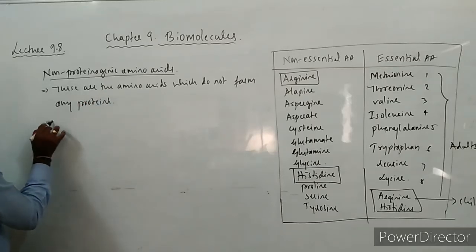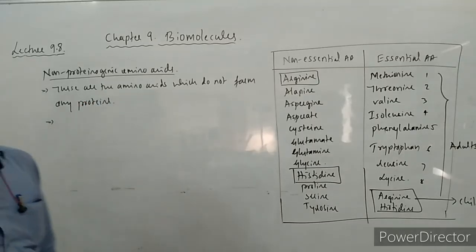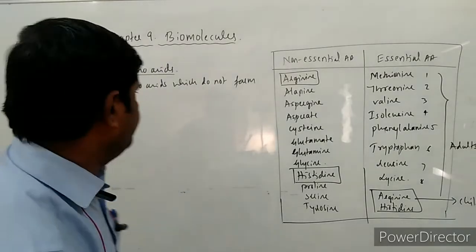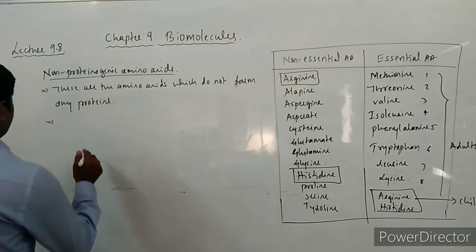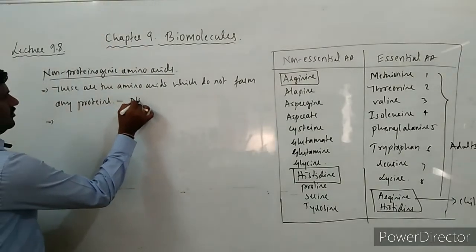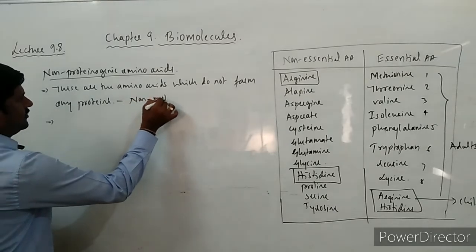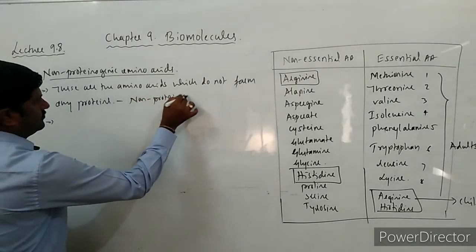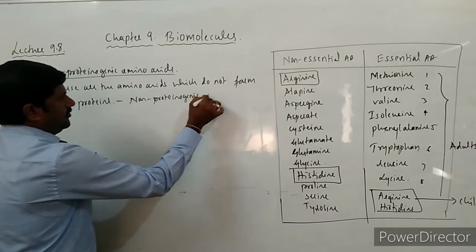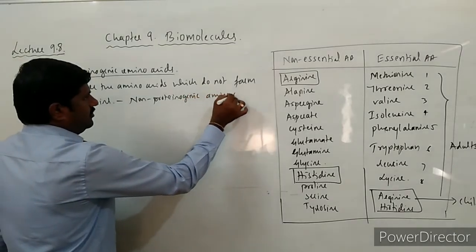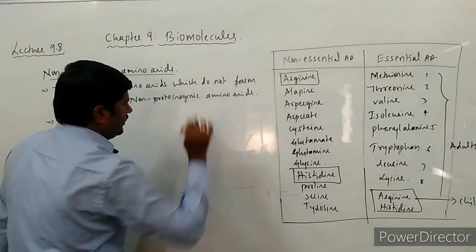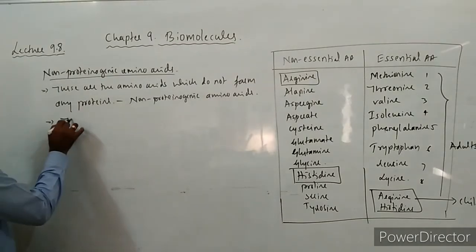They do not form any proteins, and such amino acids are called non-proteinogenic amino acids.